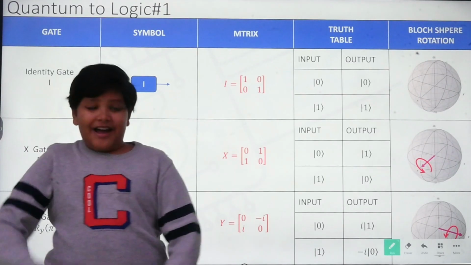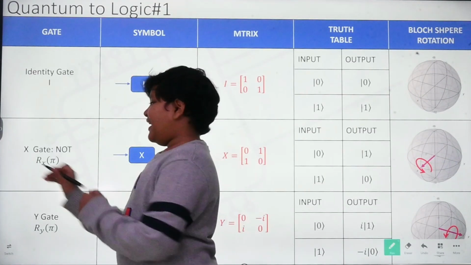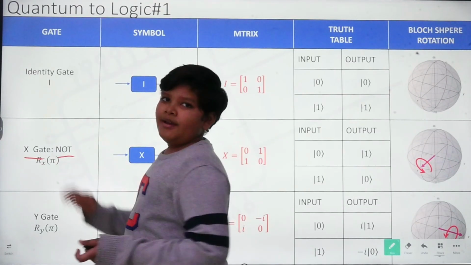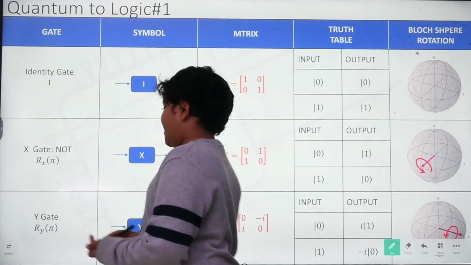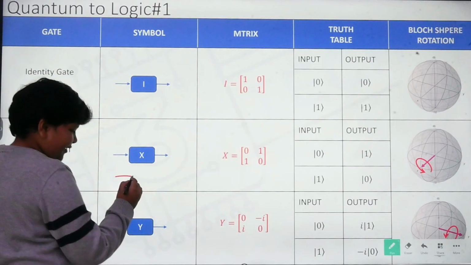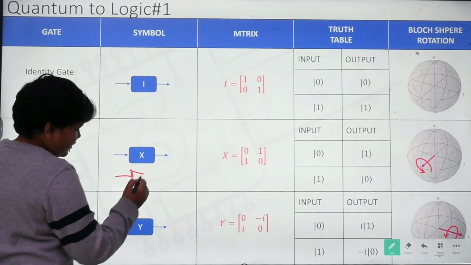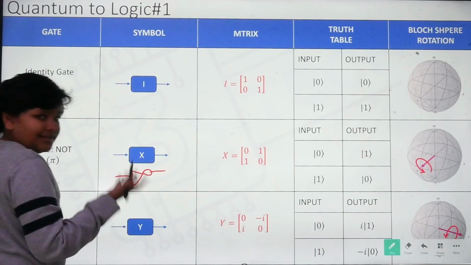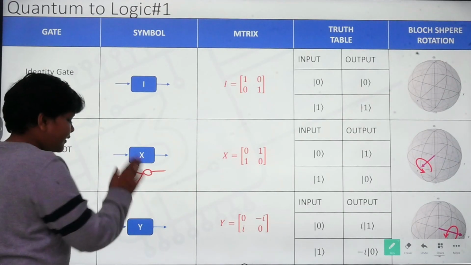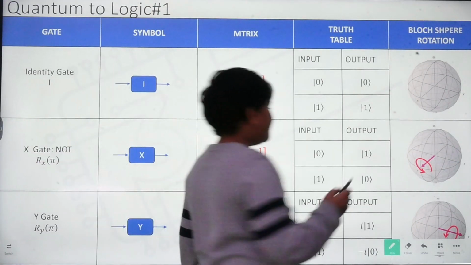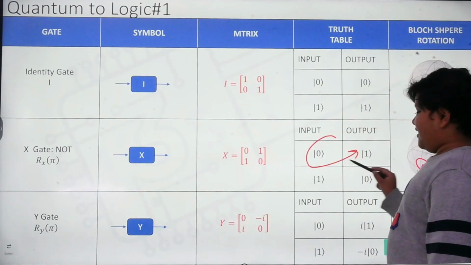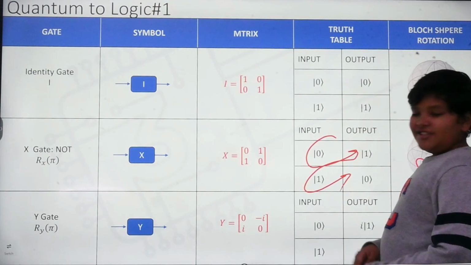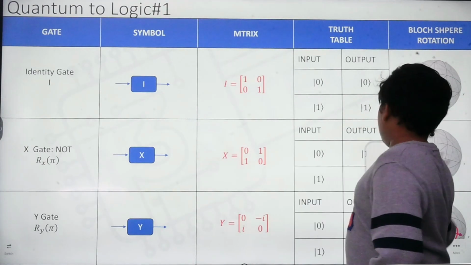Now we also have the X gate, also known as the NOT gate, which works just like the classical NOT gate or inverter gate. And this is the truth table: 0 becomes 1 and 1 becomes 0, just how it is in classical.